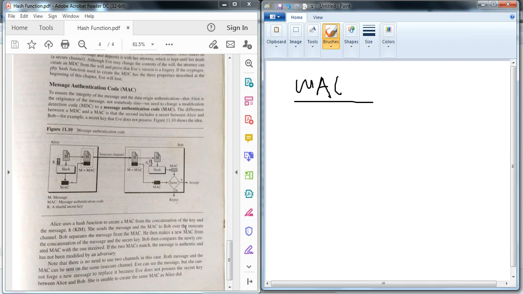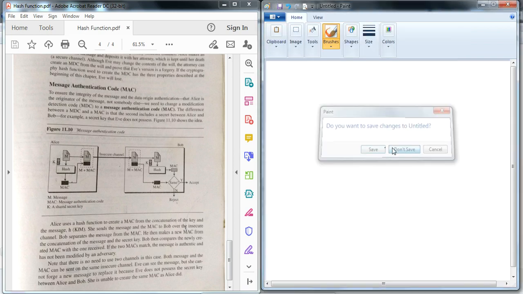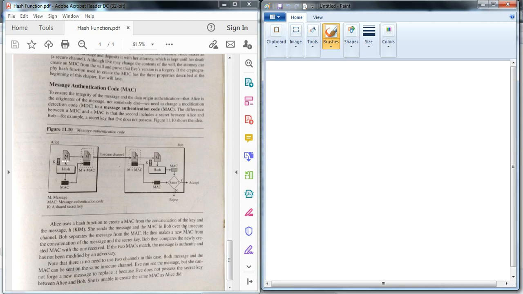Because of that key, we can say it is an authenticated message. The hash value, or message digest, or message authentication code is generated because of this key. If the same value is generated again, then we can say that the message is authenticated, because Bob knows the key and Alice also knows the key. That is the concept behind the message authentication code.